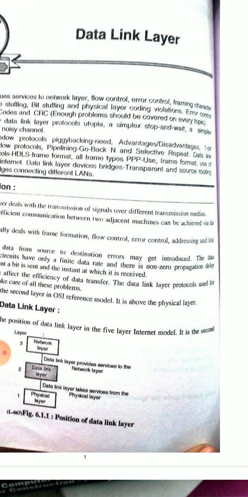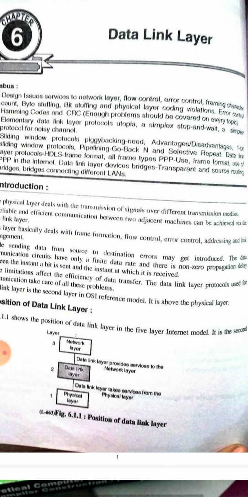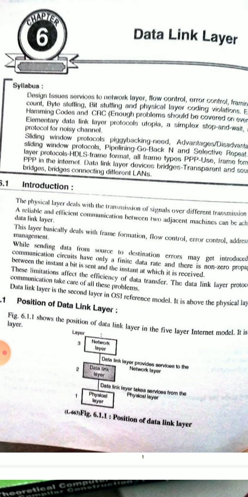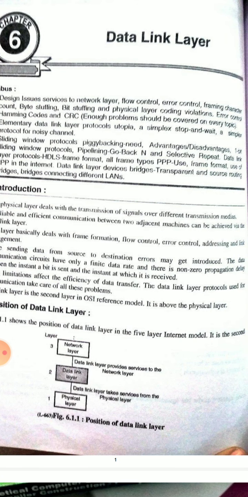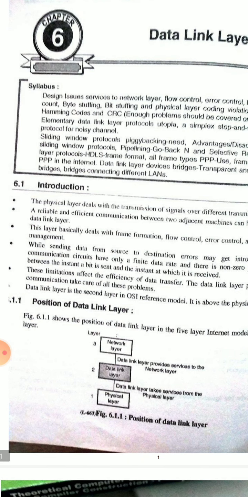Now we see the frame format, use of PPP in the internet, and data link layer devices: bridges, transparent and source routing bridges, and bridges connecting different LANs. We have to study all these terms in this data link layer.